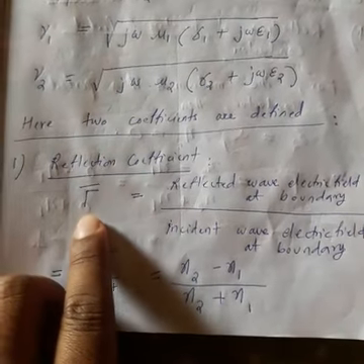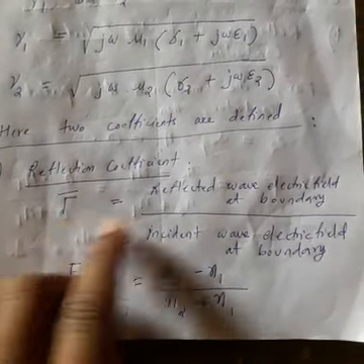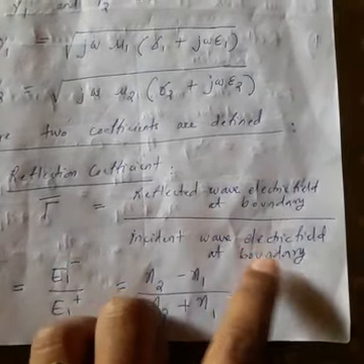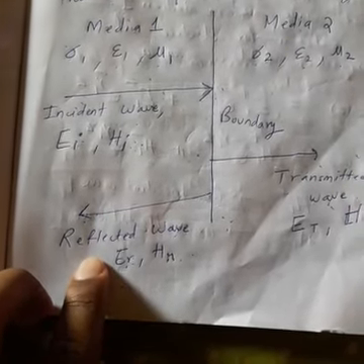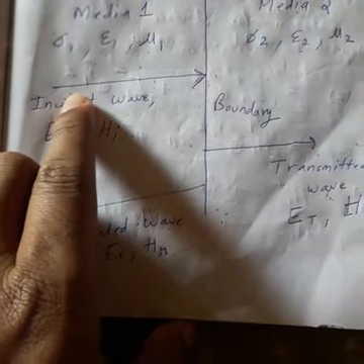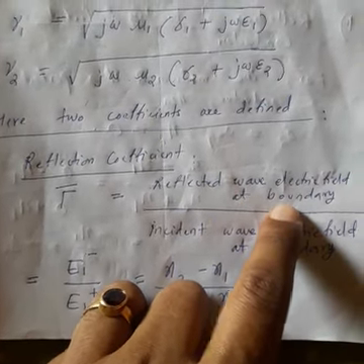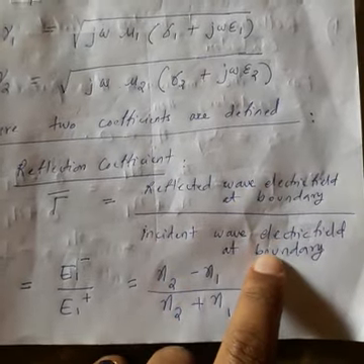So first one is your reflection coefficient. What is the reflection coefficient? This is the symbol of the reflection coefficient. Reflection coefficient is equal to the reflected wave electric field at the boundary divided by the incident wave electric field at the boundary. Now for the reflected wave, what are we taking?